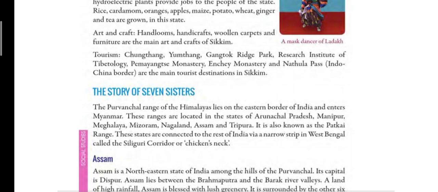All the seven states of northeast India are joined to the rest of India through a narrow strip, and this narrow strip is in West Bengal. It is known as Siliguri Corridor or Chicken's Neck. So children, northeast states are connected to the rest of India through a narrow strip. Narrow strip means a thin passage of land which is in West Bengal, and the name of this thin passage is Siliguri Corridor, or it is also known as Chicken's Neck.